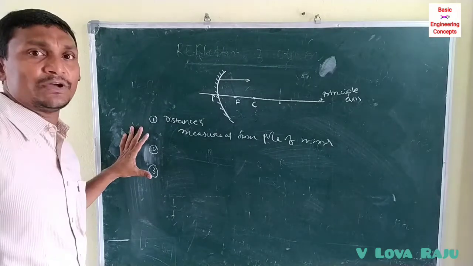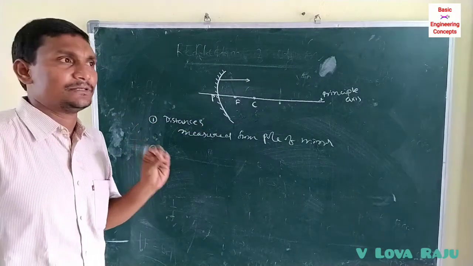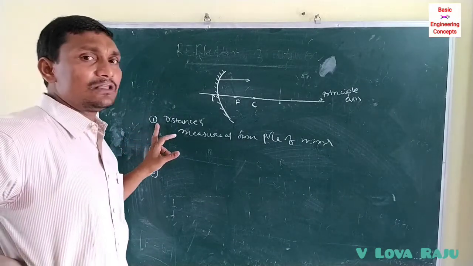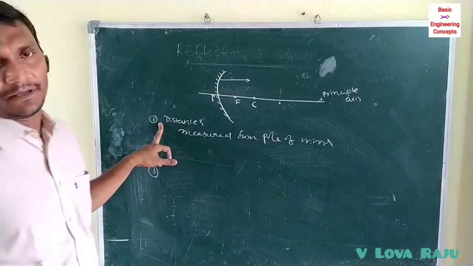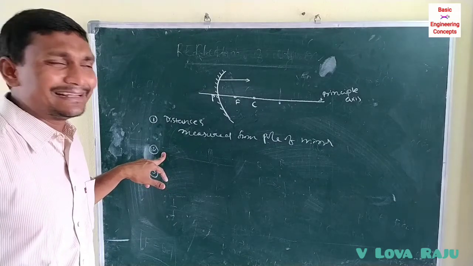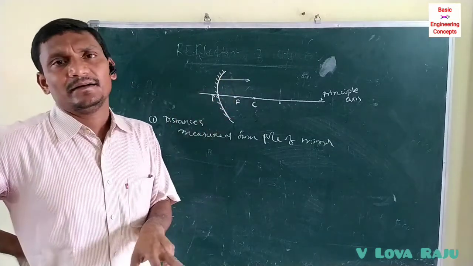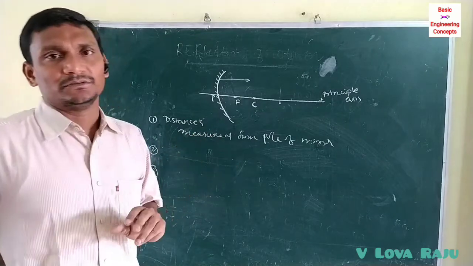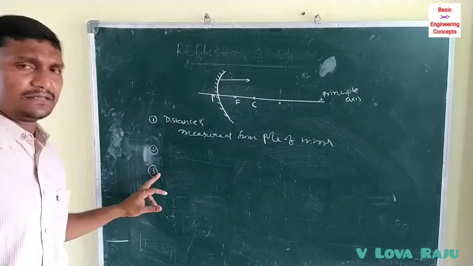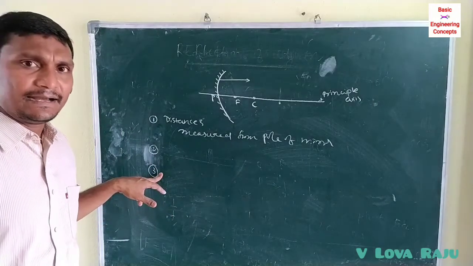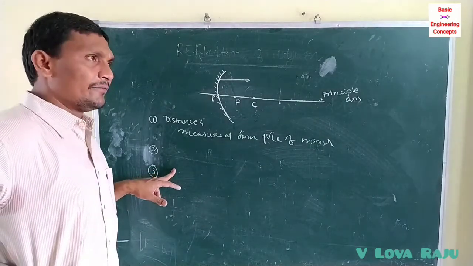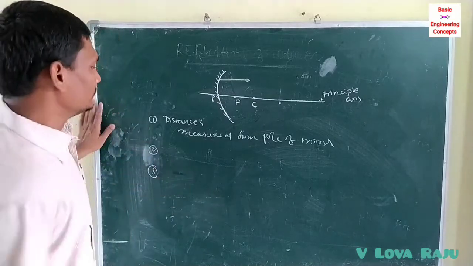There are three sign conventions you have to follow to find the image distance, object distance, image size or object size, etc. First sign convention: all the distances are measured from the pole of the mirror. The second sign convention: all the distances measured in the direction of incident light are taken as positive, and opposite to the direction of incident light are taken to be negative. The third sign convention: all the vertical heights from the principal axis upwards are taken to be positive and vertically downwards are taken to be negative.